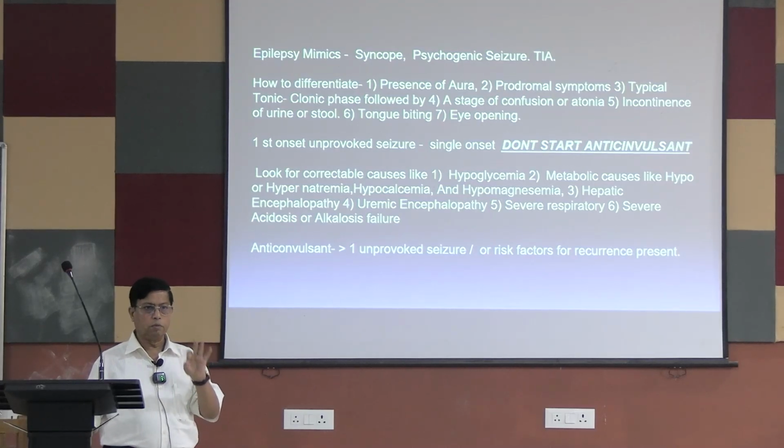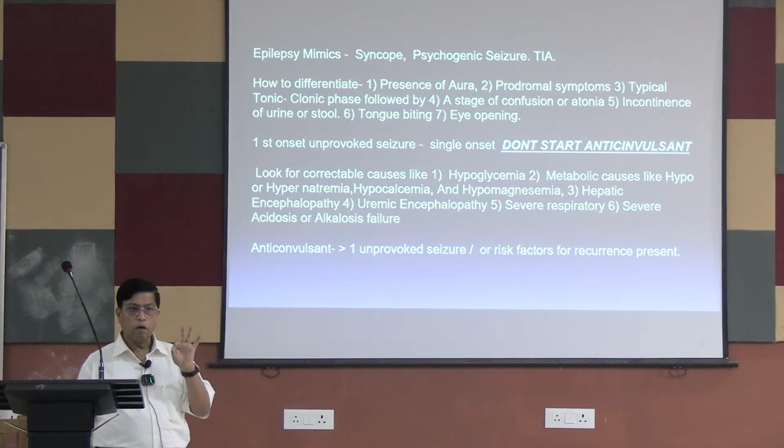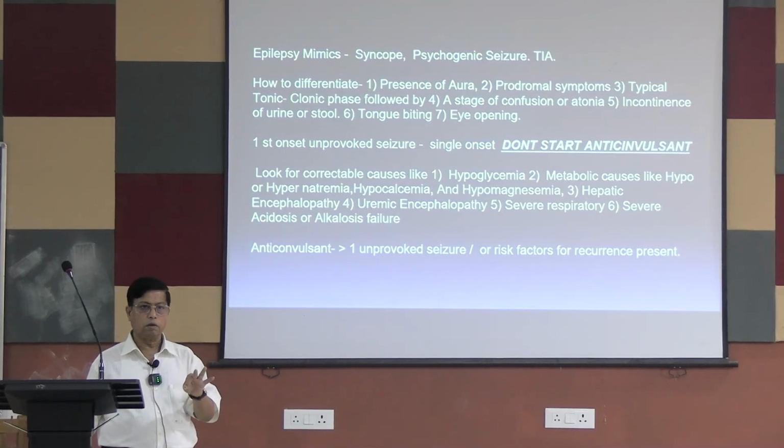The first onset seizure may be due to hypoglycemia. You should not give an anticonvulsant drug, because the patient may not have hypoglycemia later in the rest of his life. So you should not start an anticonvulsant just seeing a convulsion. For a first convulsion, you investigate more, then you treat, because you need to know why the convulsion occurs.